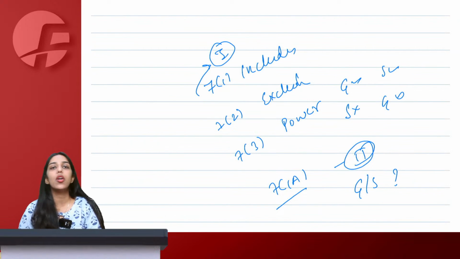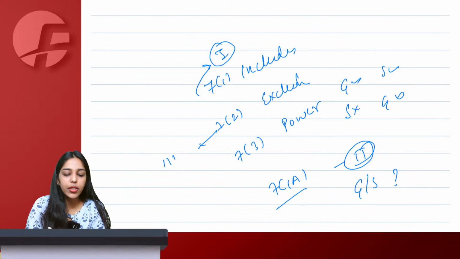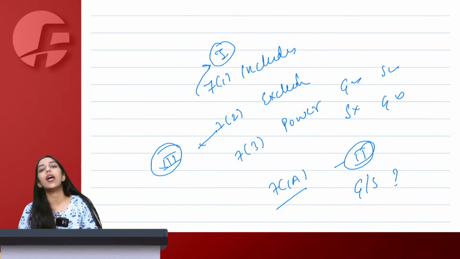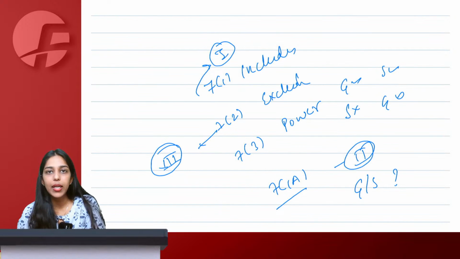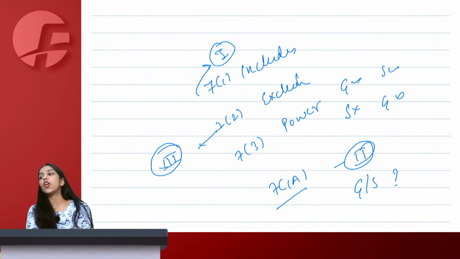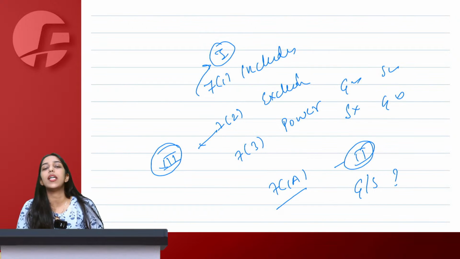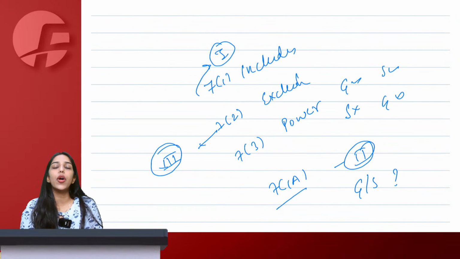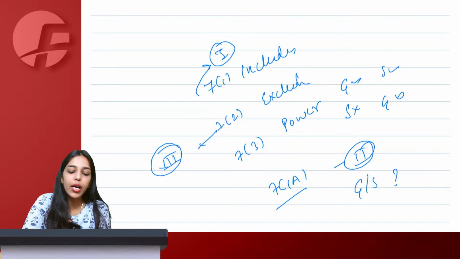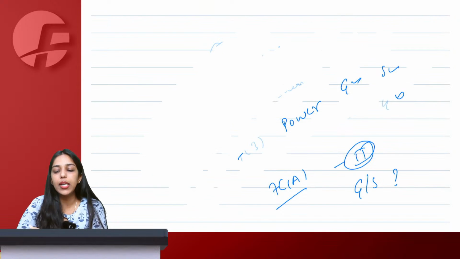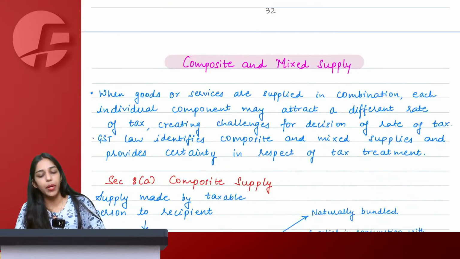Schedule 1 we studied along with section 7.1 for supply without consideration, and Schedule 3, the negative list, we studied along with section 7.2, supply excludes. Are we feeling confident? You understood, you enjoyed this session, and you also remembered all the things that I taught you. Yes, with me everyone.